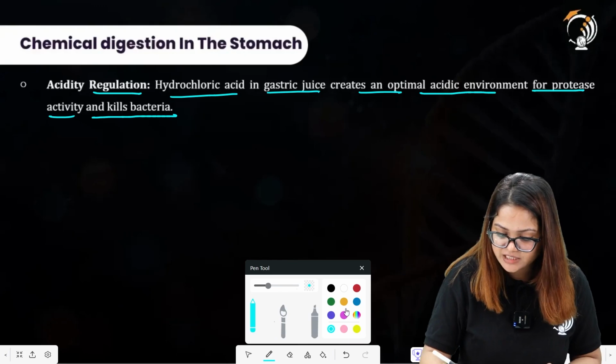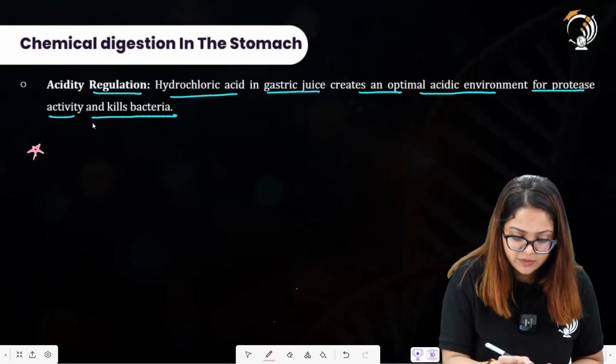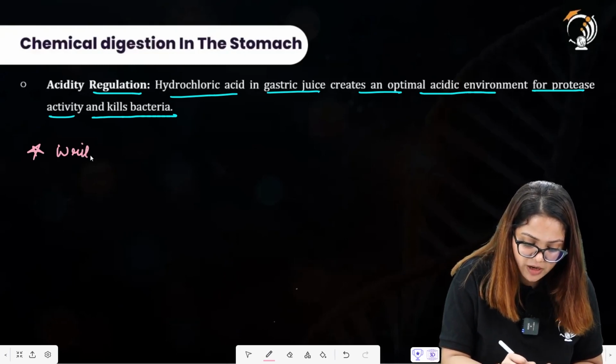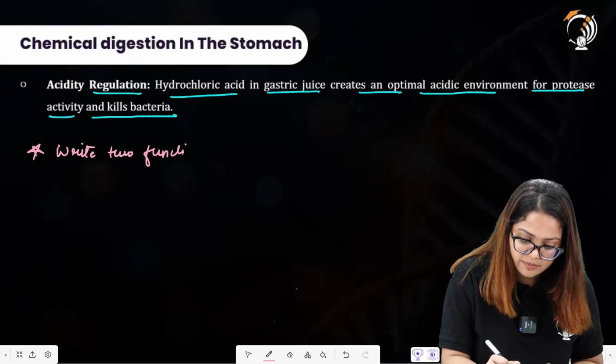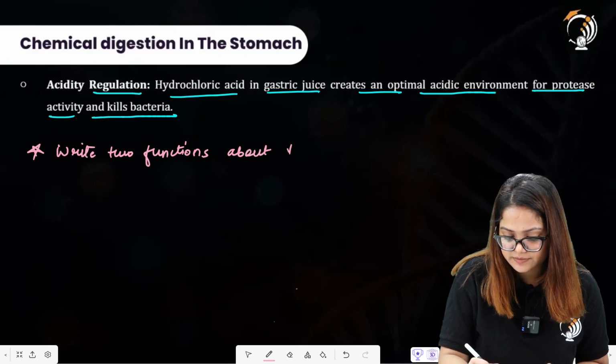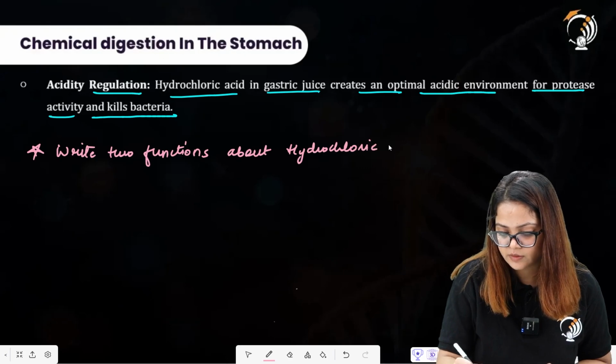So a question has been asked from this particular statement, in which the question was asking to write two functions of hydrochloric acid. This was a PYQ, alright.